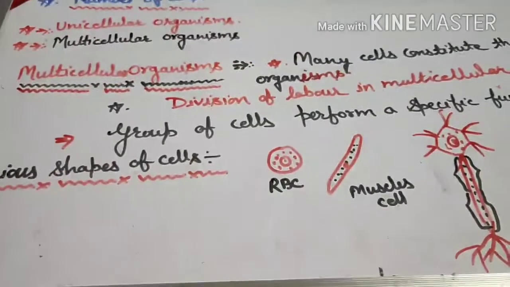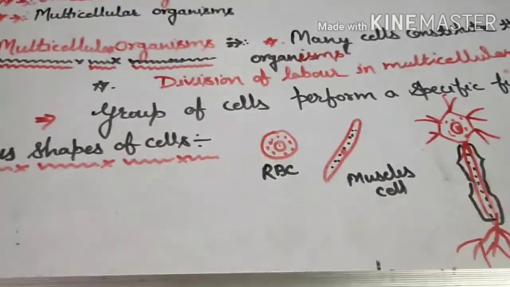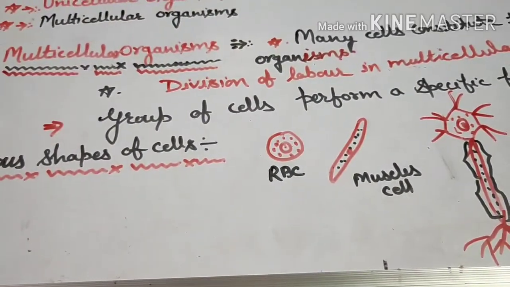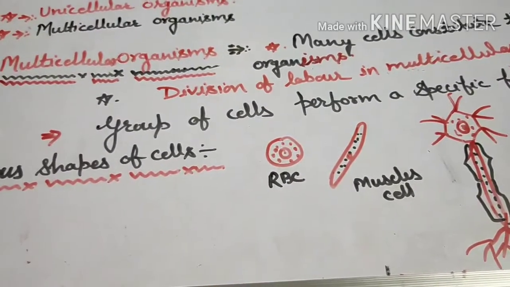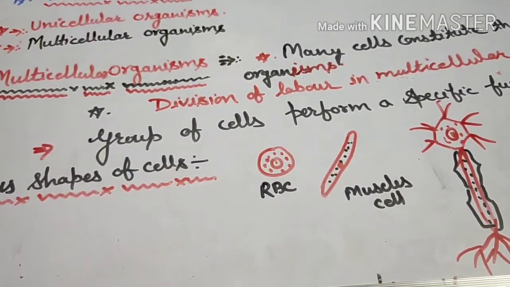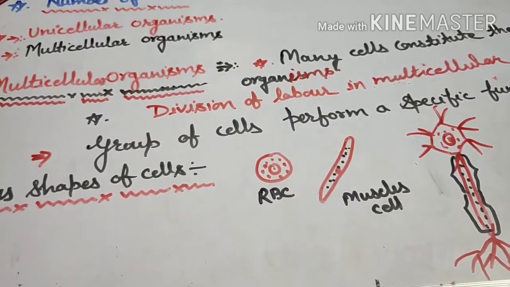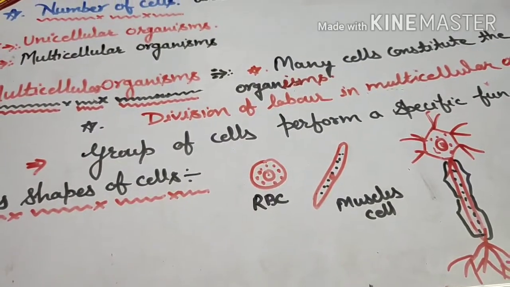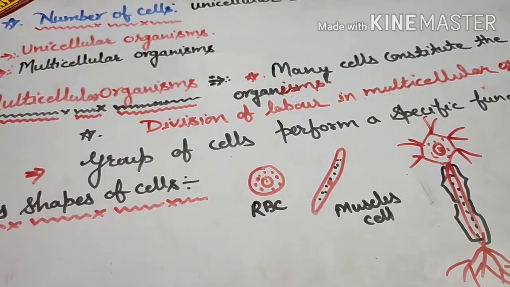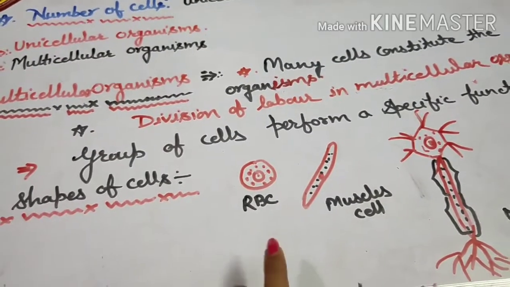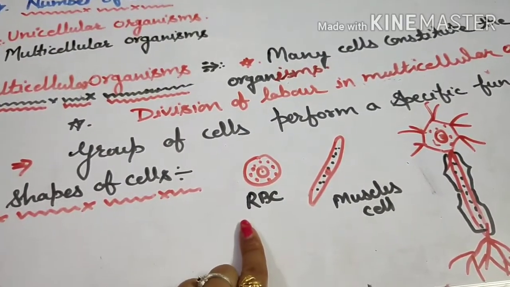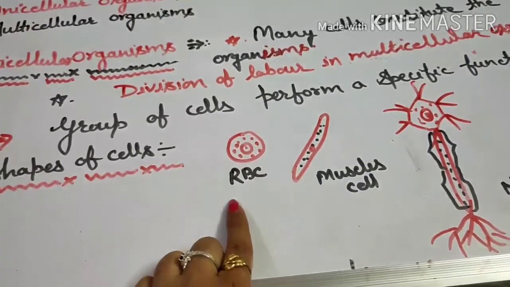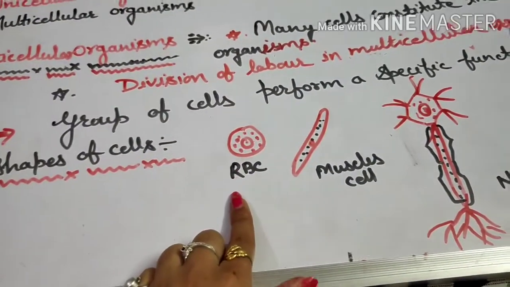If we talk about human beings, you know that our body has millions of cells, and they all perform different functions. If you look at some cells inside our body, red blood cells and white blood cells look different.